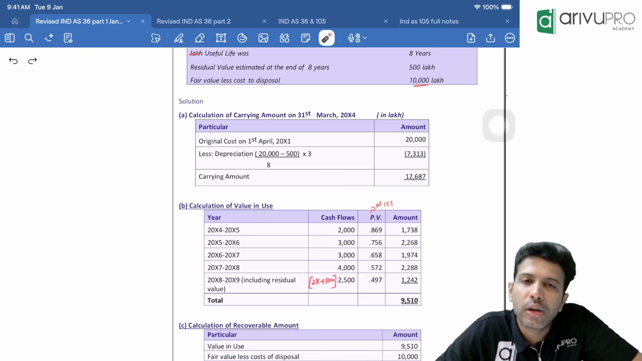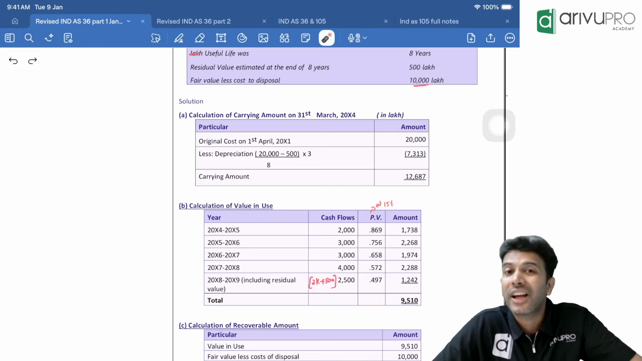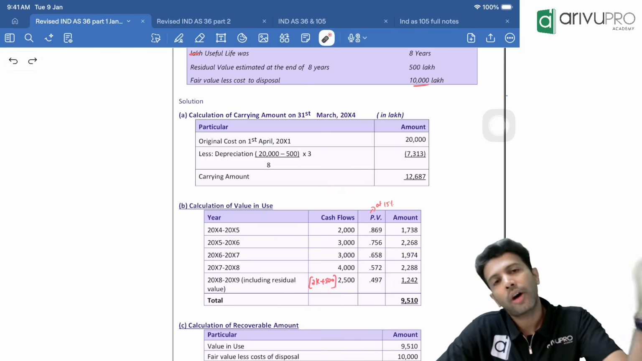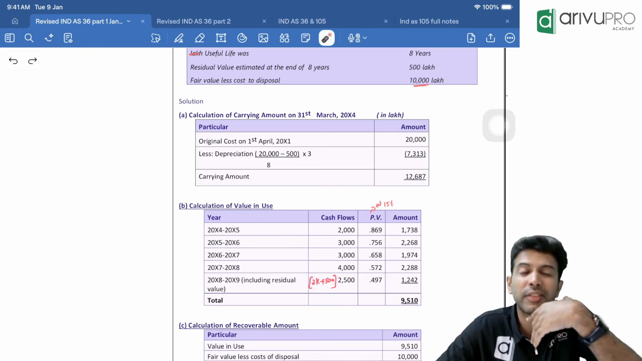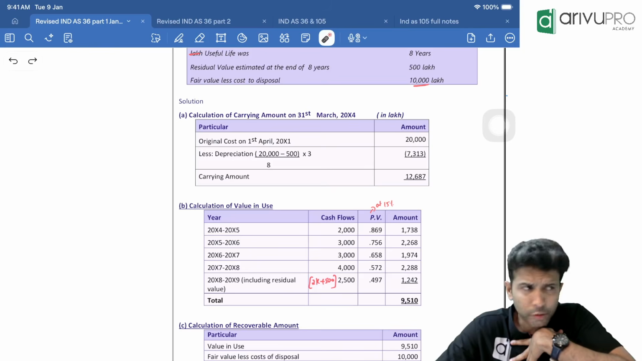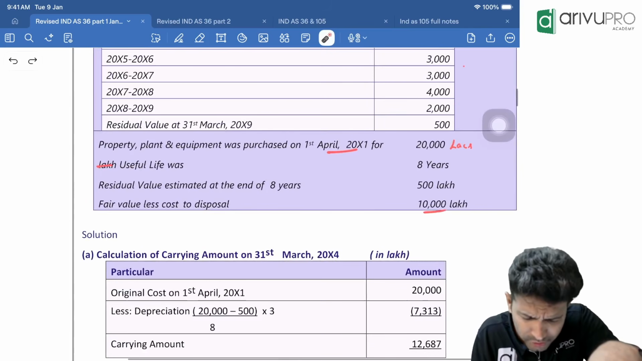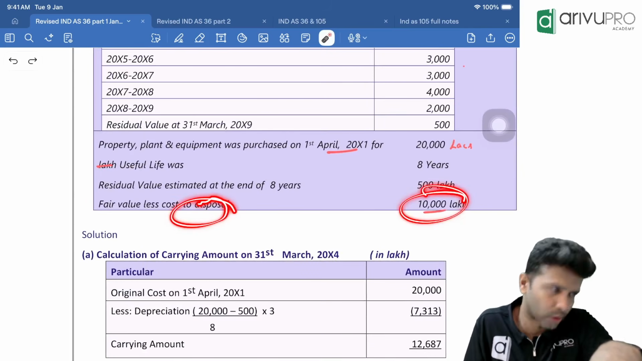Okay. What is working note number 3? So recoverable amount is the higher of 2 things: value in use or fair value less cost to sell, whichever is higher. So next working note will be fair value less cost to sell. But should we have to find it? No, fair value less cost of disposal or cost to sell, they have only given in the question.